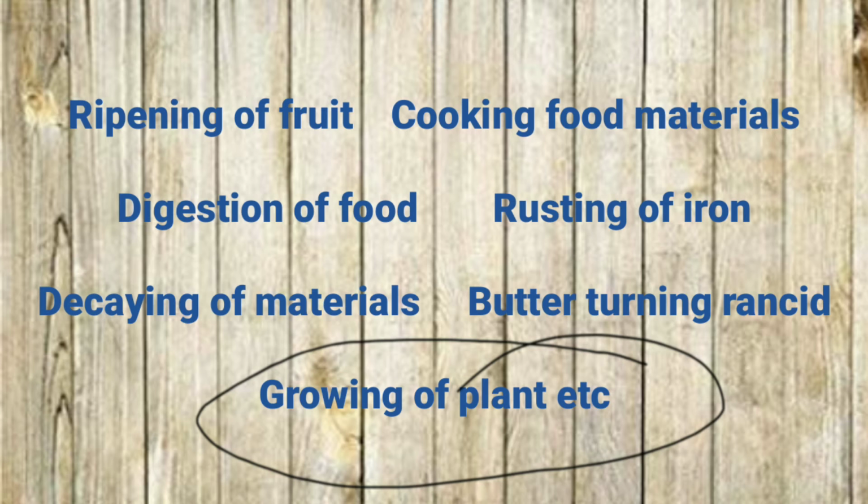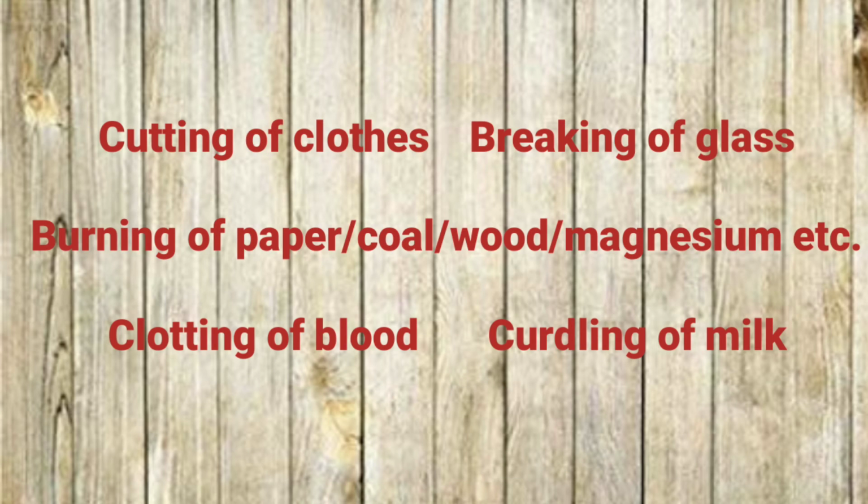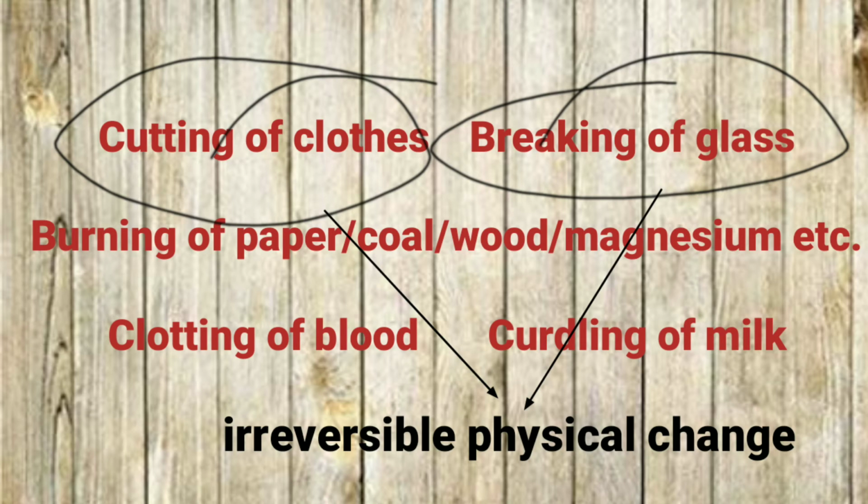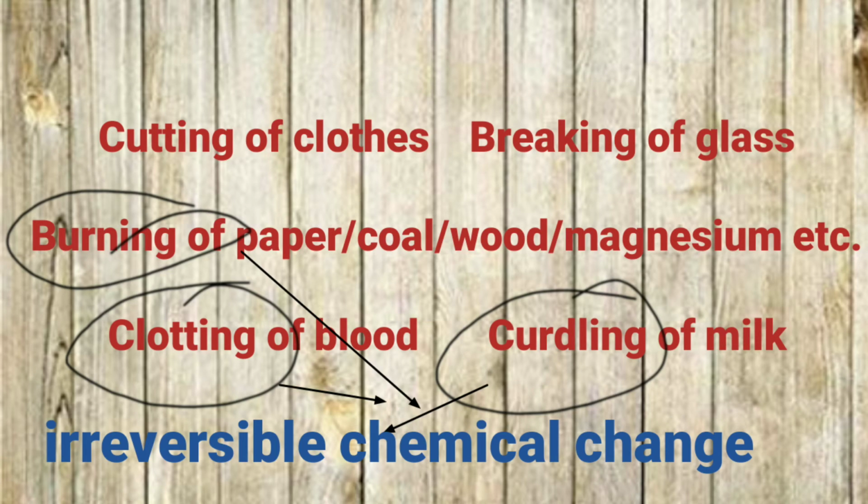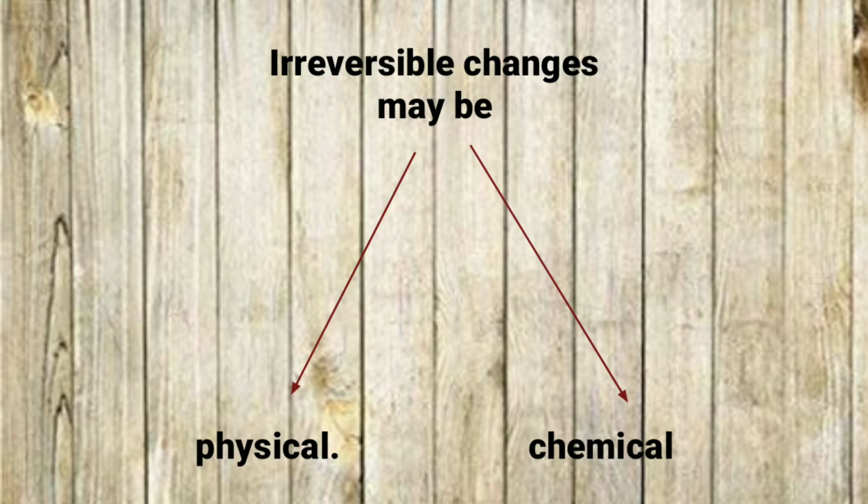So what is common in this? First two examples are irreversible physical change, but later on all the examples are irreversible chemical change. इसका मतलब हुआ बेटा कि irreversible change फिजिकल नेचर का भी हो सकता है, यानी कि फिजिकल चेंज भी हो सकता है और केमिकल चेंज भी हो सकता है.